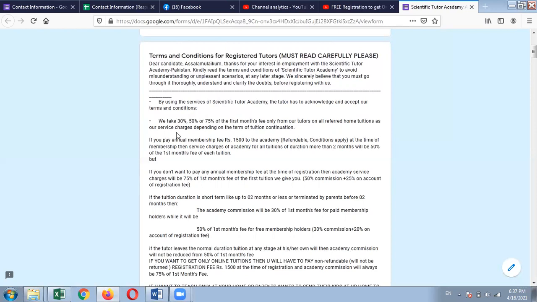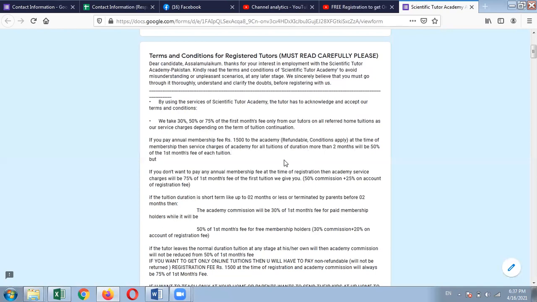And what is the condition? The first one is that we take 30%, 50%, or 75% of the first month's fee from our tutors on all referred home tuitions as well as online tuitions. Of course, our service charges depend on the terms of the tuition continuation. If you pay the annual membership fee of 1500 PKR to the academy, which is refundable, with some conditions applying, at the time of registration, then the service charges of the academy for all tuitions of duration more than 2 months will be only 50% of the first month's fee.